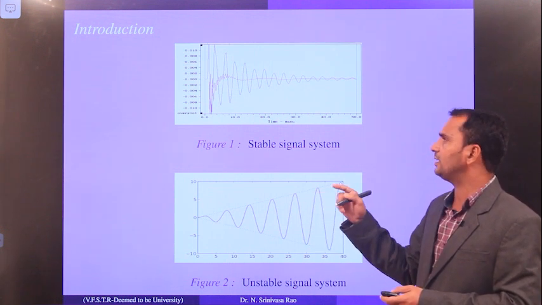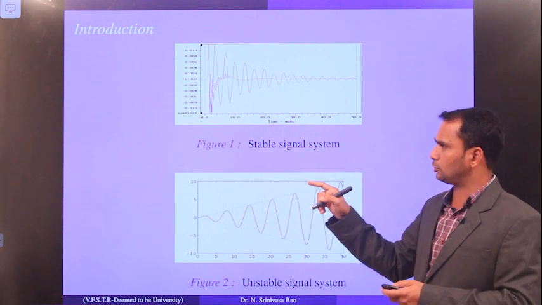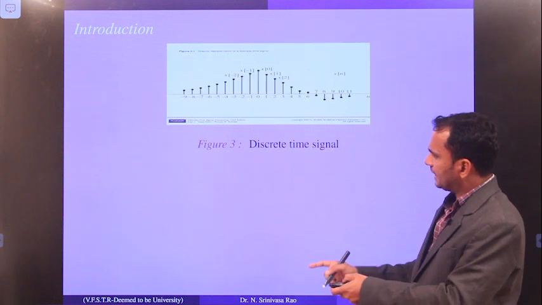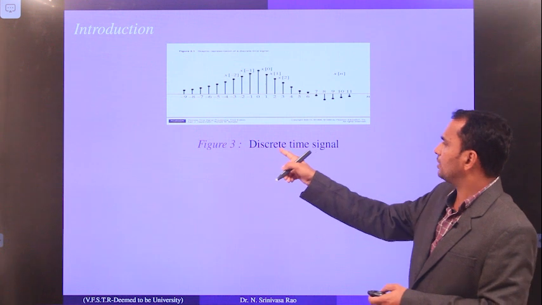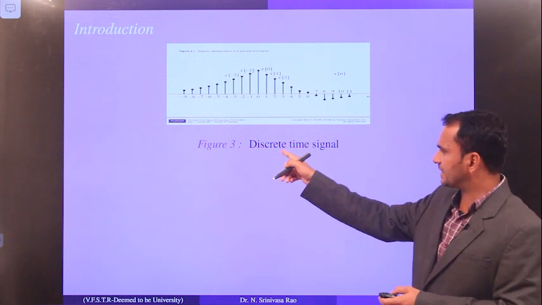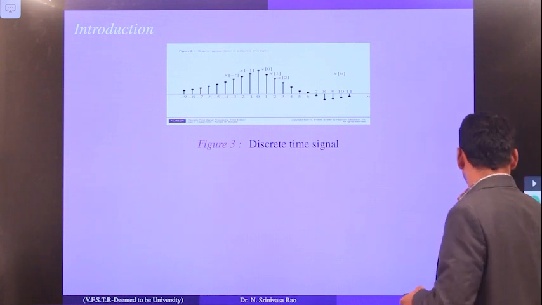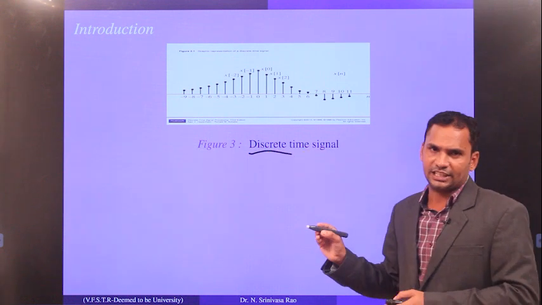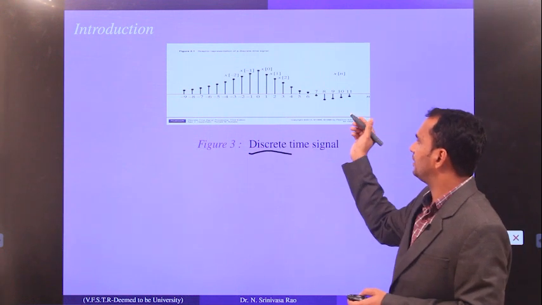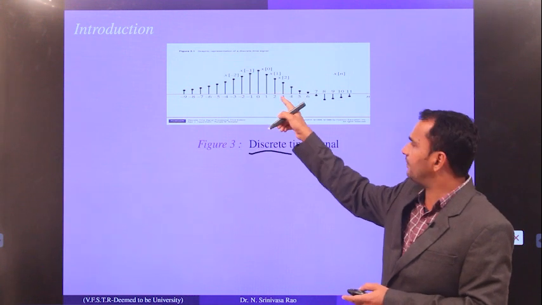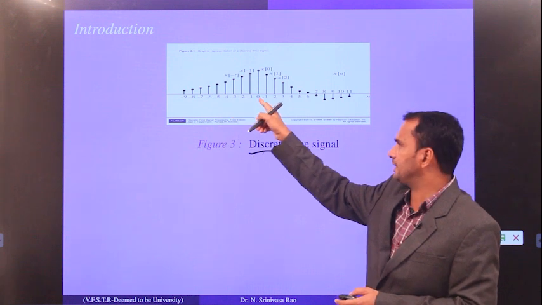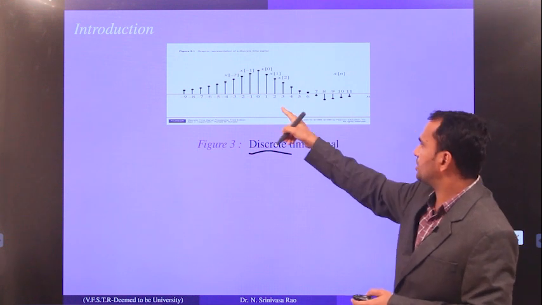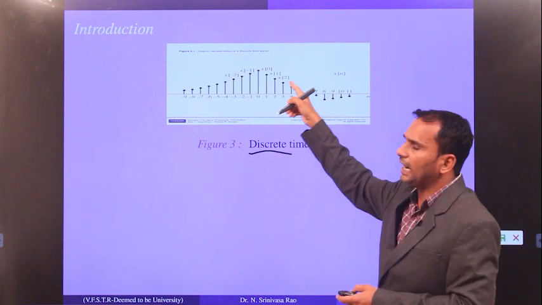I have told you already that you use these transformations to analyze signal systems or signal processing. Look at the next figure. This is called a discrete time signal. What is the meaning of discrete? Discrete means it is discontinuous. When you look at this figure, there are signals with different levels. It is not continuous, it is discontinuous. That is the reason why we call it a discrete time signal. At each time the signal levels are very different and it is discrete.